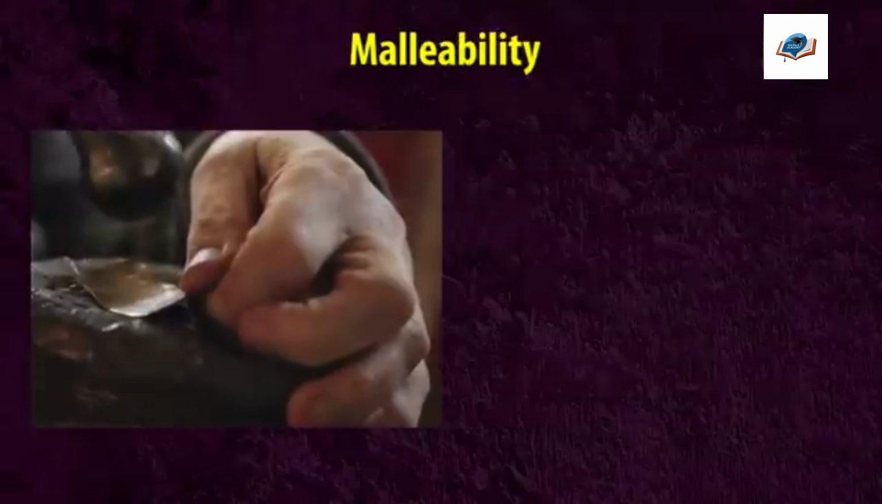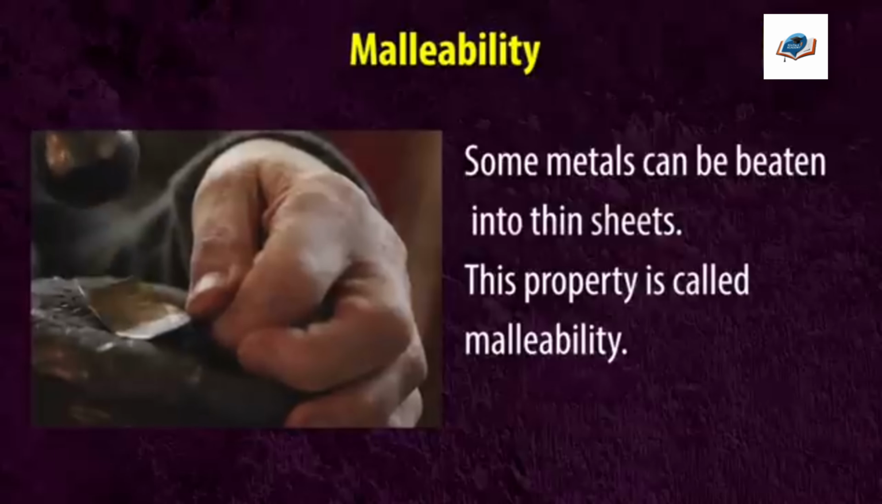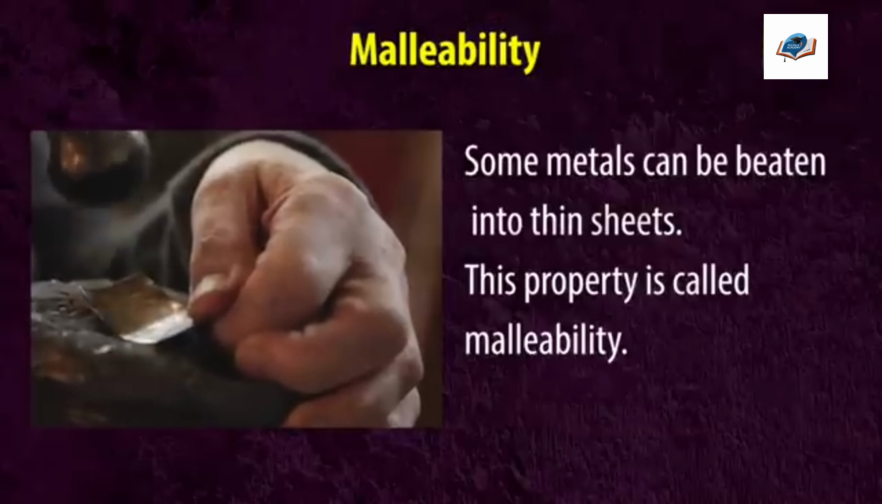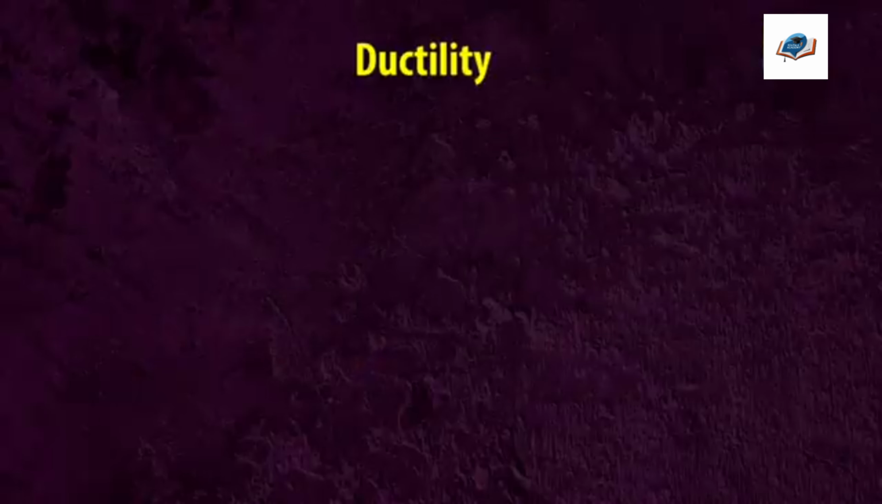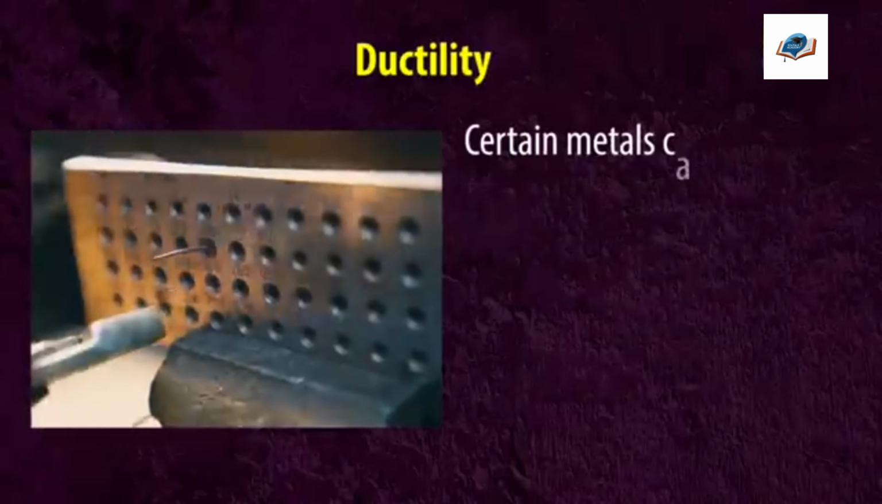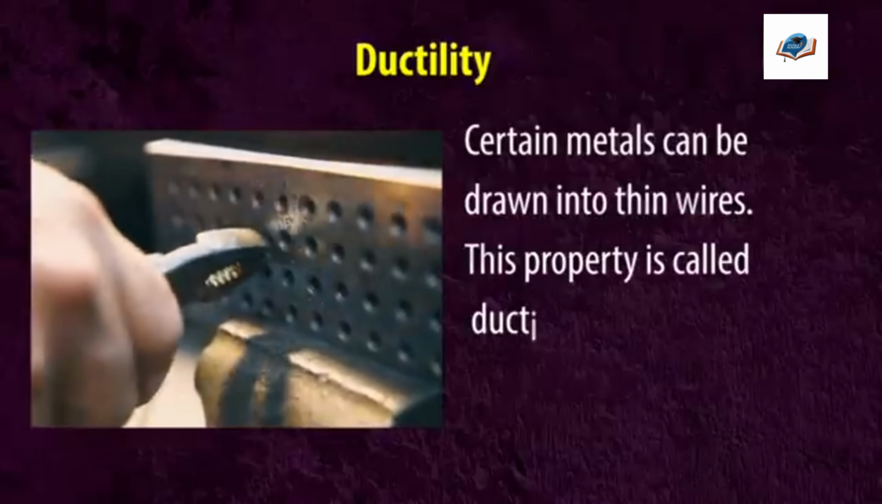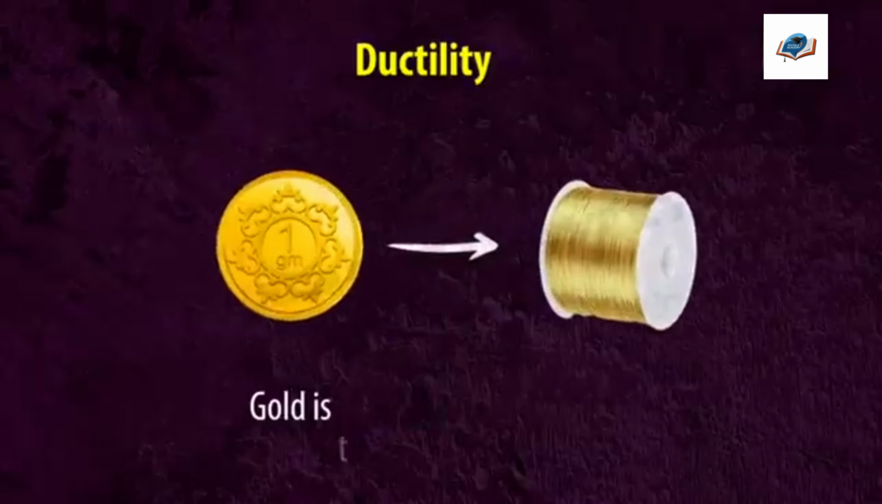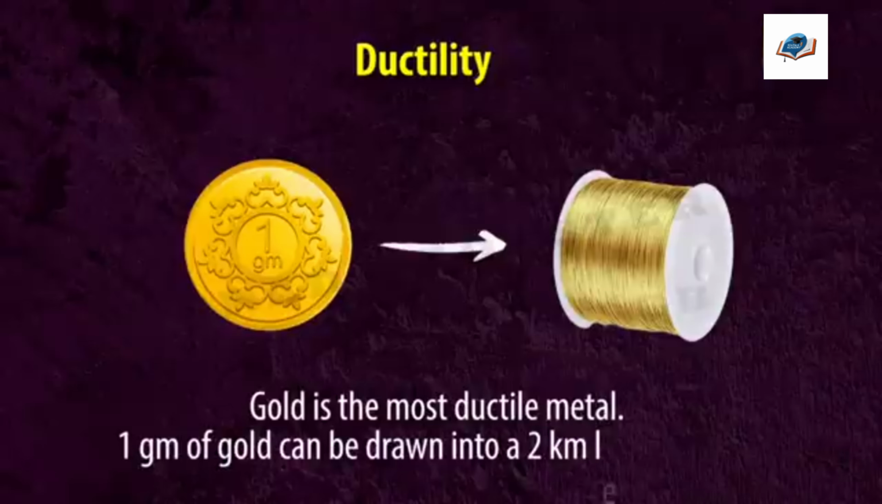Malleability. Some metals can be beaten into thin sheets. This property is called malleability. Gold and silver are the most malleable metals. Ductility. Certain metals can be drawn into thin wires. This property is called ductility. Gold is the most ductile metal. 1 gram of gold can be drawn into a 2 kilometer long wire.